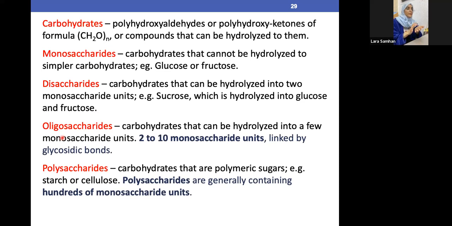So a few saccharides, or a few sugars. In this case, it can be 2 to 10 monosaccharide units. And with regard to the polysaccharide, we have a lot of monosaccharides, a lot of carbon molecules.